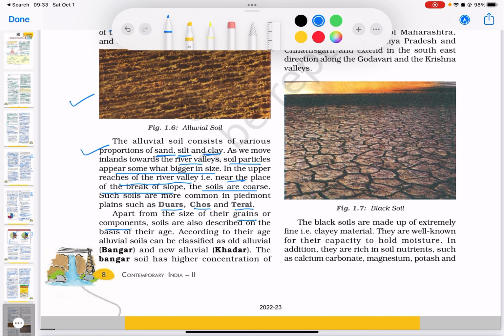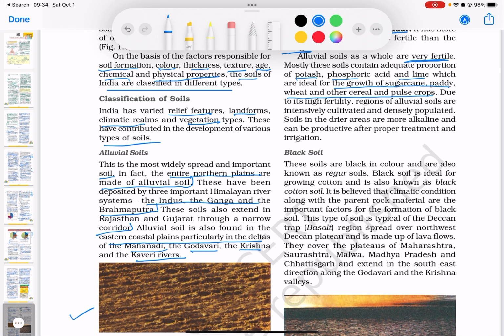Now, alluvial soils as a whole are very fertile. That's the main thing. That's why a lot of farming activity happens in the northern plains. Mostly these soils contain adequate proportion of potash, phosphoric acid, and lime, which are ideal for the growth of sugarcane, paddy, wheat, and other cereal and pulse crops. Due to its high fertility, regions of alluvial soils are intensively cultivated and densely populated. Soils in the drier areas are more alkaline and can be productive after proper treatment and irrigation.